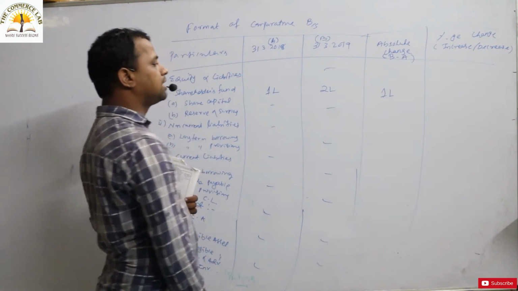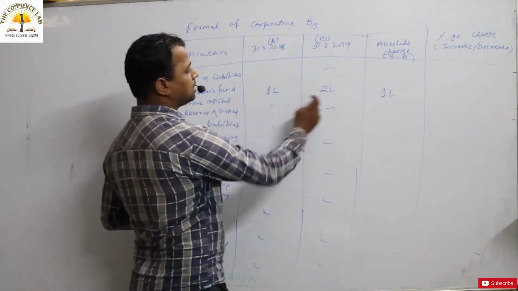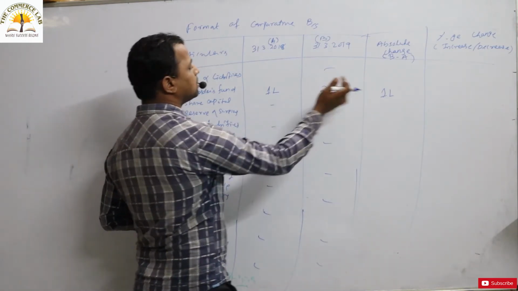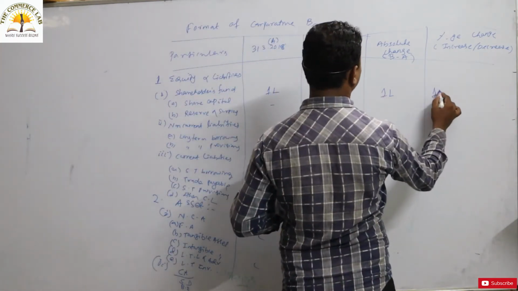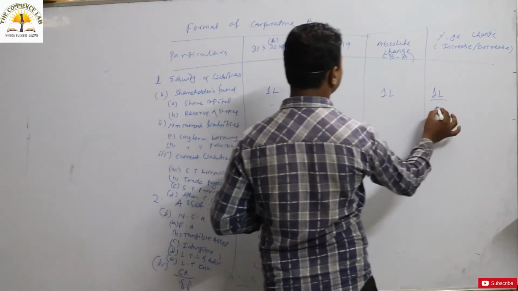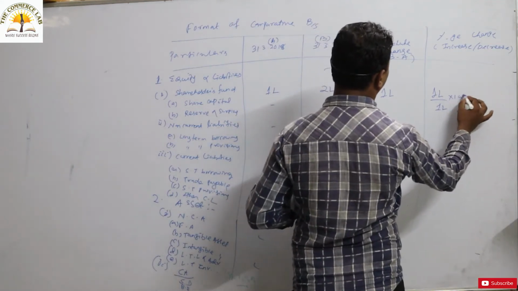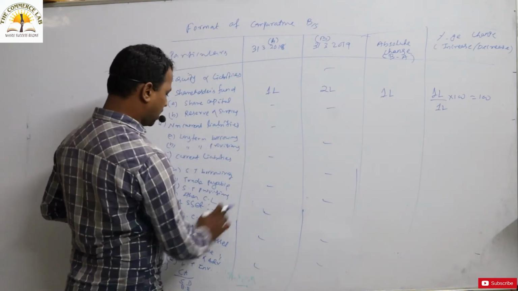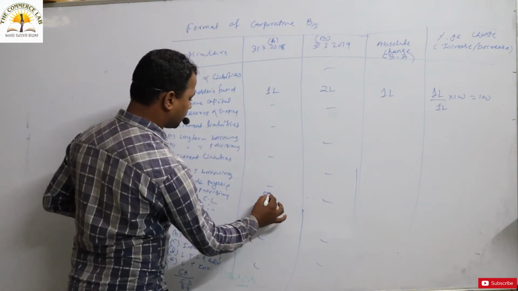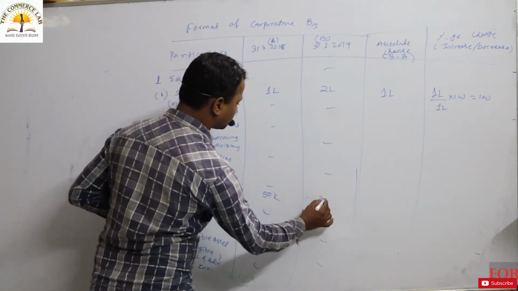What is the percentage change? That is percentage increase or decrease. What has happened here? It has increased. So what is the percentage change? 1 lakh by 1 lakh into 100. So change by original, original is 1 lakh, into 100. So how much is the change? 100%.